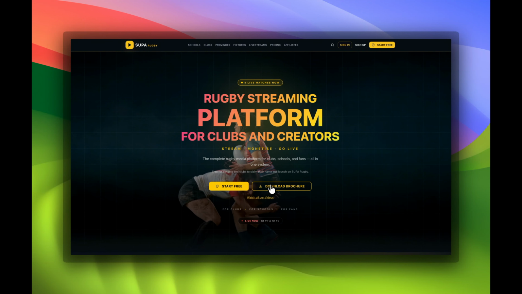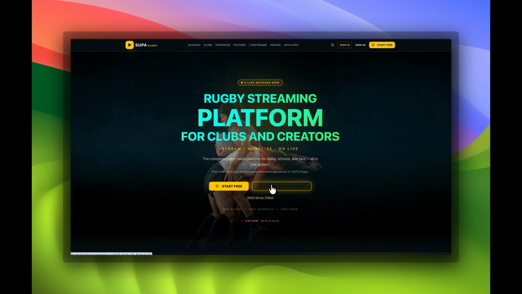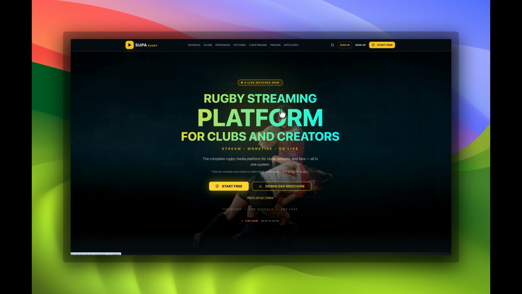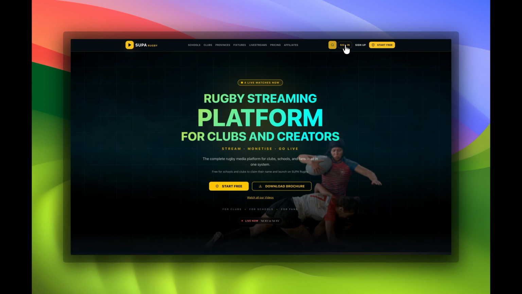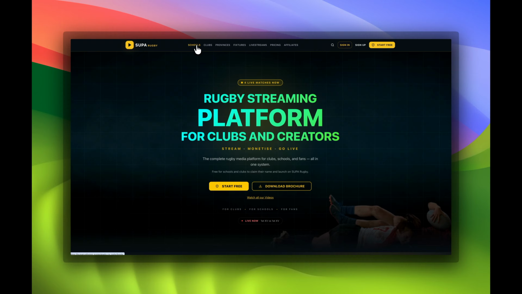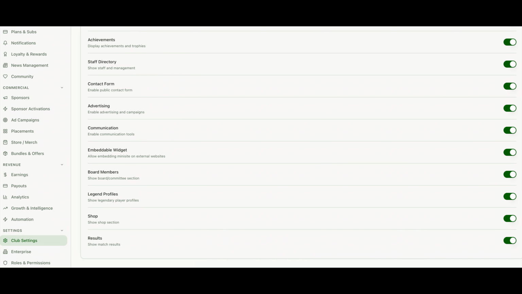SUPA Rugby comes in two flavors, the free tier and the paid tier. The difference is that the pro tier allows you to upload your content to a content delivery platform. The free tier works with embedded content that you can store privately on, for example, YouTube, and adding that URL inside your free tier channels.